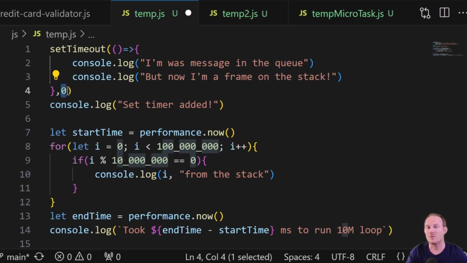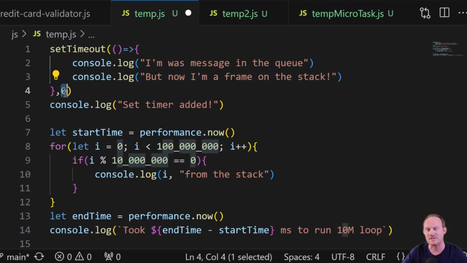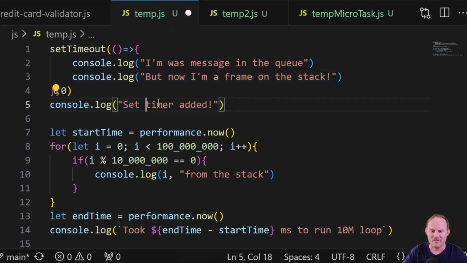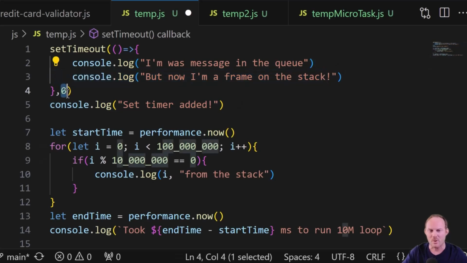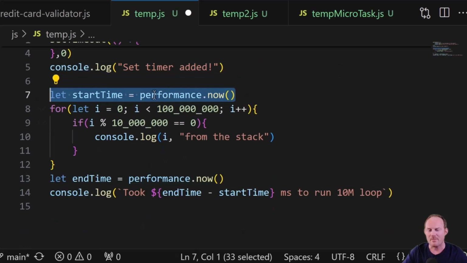So the web API, which is part of the runtime, not strictly speaking the engine, it's not super important for this video, but this callback isn't going to get added to the queue until the timer is up. The timer's up, so it's going to get thrown into the queue. Will this be run immediately? We'll find out. Humor me if you already know. On line 5, the set timer was added. So this is the third console.log. We've got these two that are supposed to run in 0 seconds, and then we've got this. I grabbed the time so that we can see how long this takes to run.